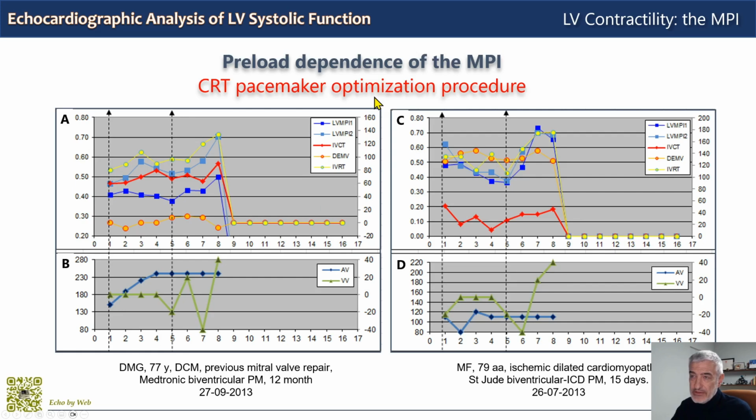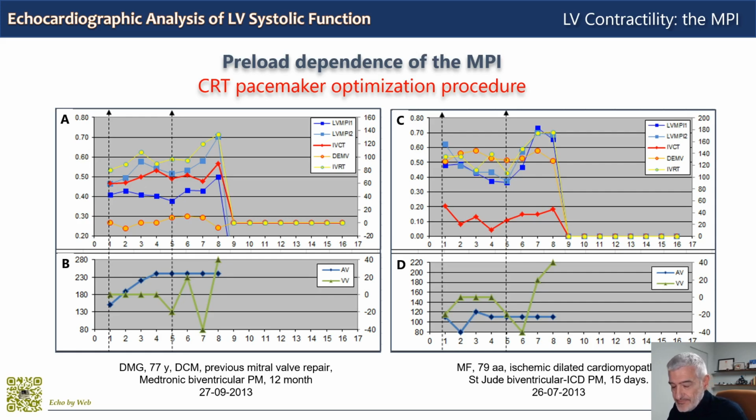The CRT pacemaker optimization procedure shown here aims to modify sequentially the atrioventricular delay, the blue line here, these are the steps, and these are the values of the delay, and the interventricular delay, the green line here, again these are the steps and these are the values of the delays, to find during this stepwise sequence an optimal combination of AV and VV delays, which means a combination that maximizes stroke volume and diastolic function, the filling of the left ventricle.